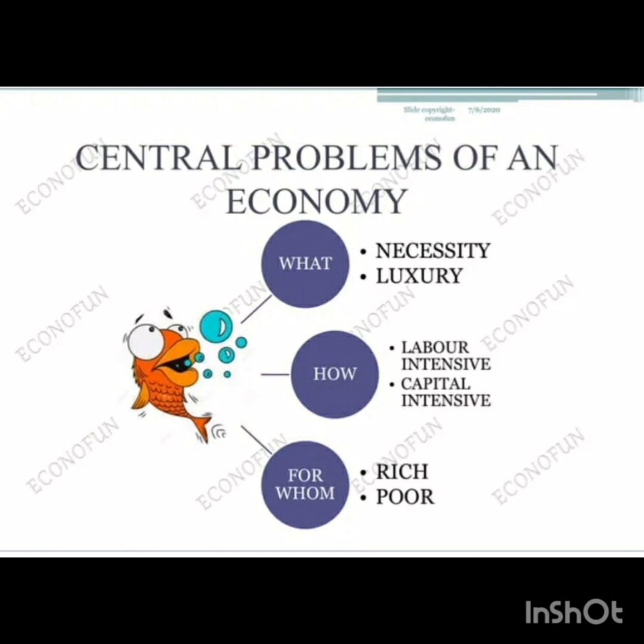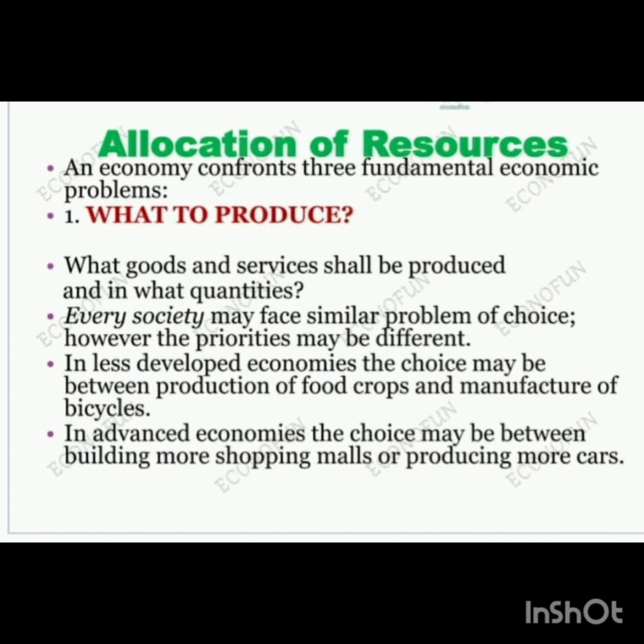That means what necessities or luxuries the producer has to produce, how he will be producing, by labor intensive technique or by capital intensive technique, and for whom he will be producing, for rich or for poor. So, here are some topics related to the fundamental economic problems. The first we will be reading is what to produce: what goods and services will be produced and in what quantities. Each society has similar problems of choice, though priorities may be different.